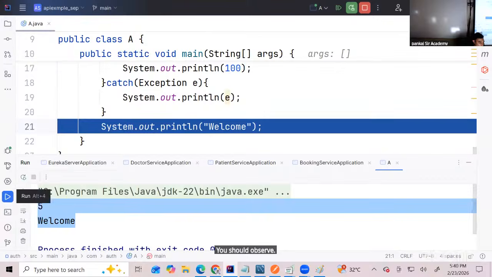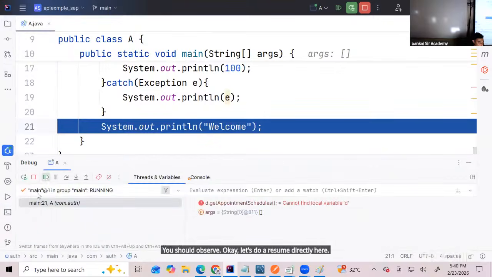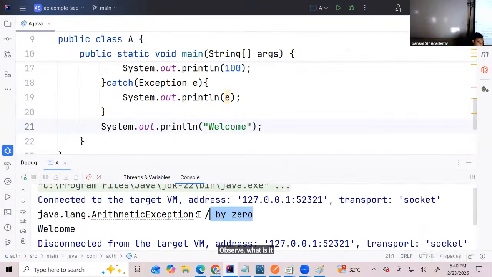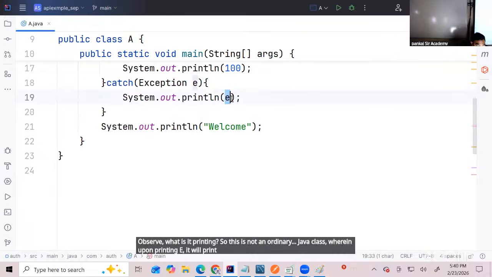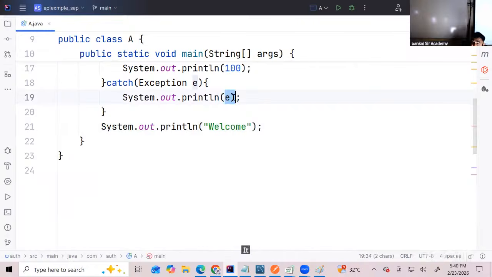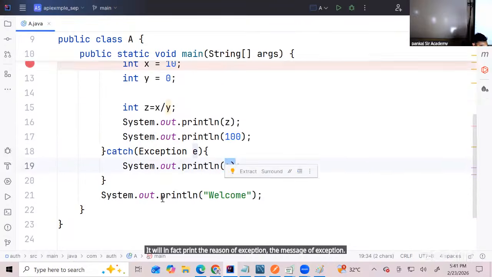Okay, let's do a resume directly here. Observe, what is it printing? So this is not an ordinary Java class wherein upon printing E, it will print the object's address. It will in fact print the reason of the exception, the message of the exception. Right? Everybody got this till here?